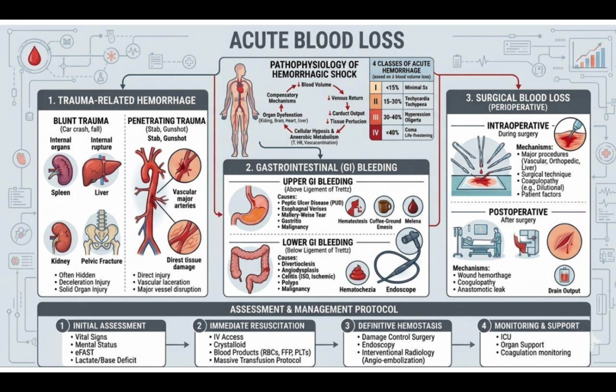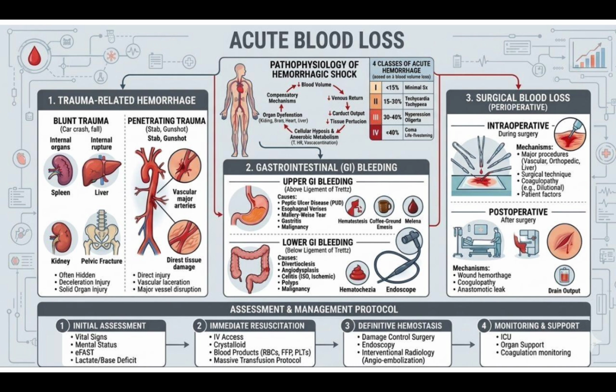First we will see about trauma, then GI bleeding, then surgical blood loss. In case of trauma, there are two kinds: blunt trauma and penetrating trauma. Blunt trauma is like car crash accidents or falling from a very tall building. Penetrating trauma examples are stabbing, gunshot, and pricking.